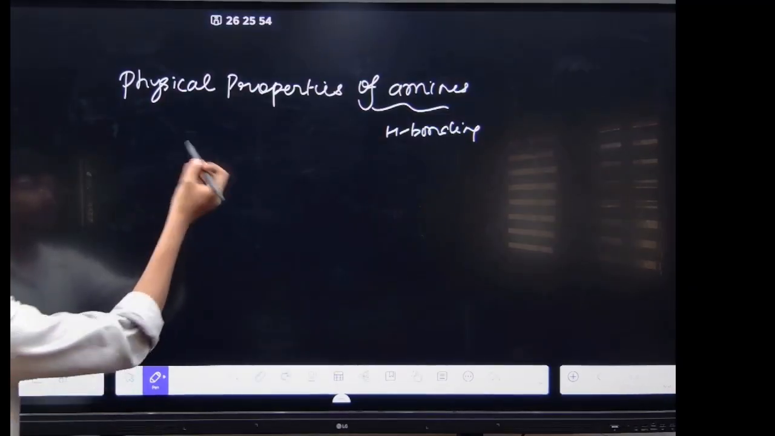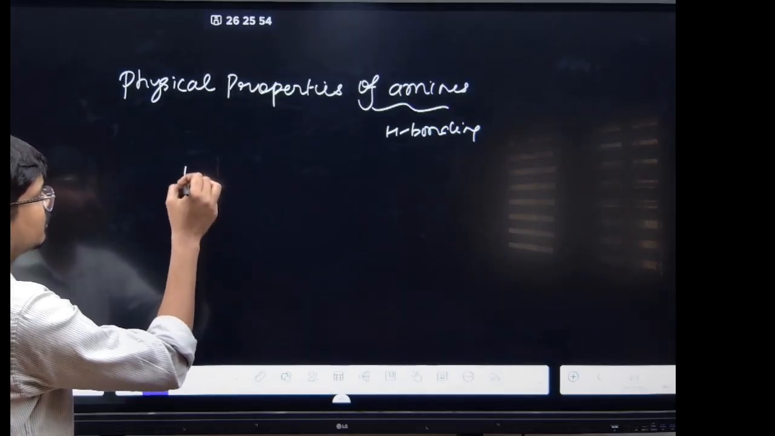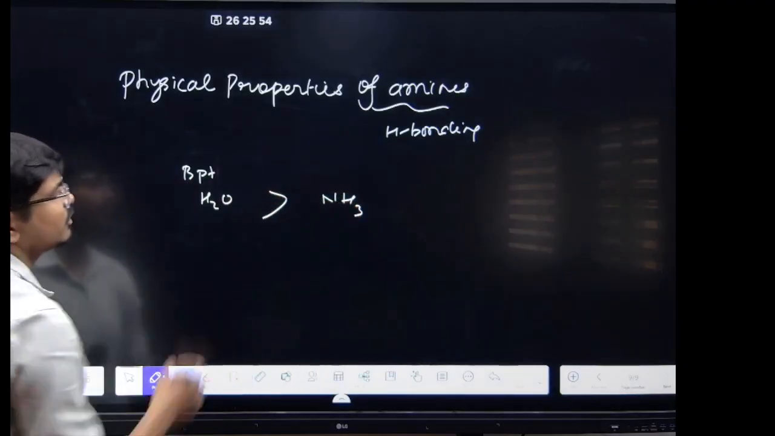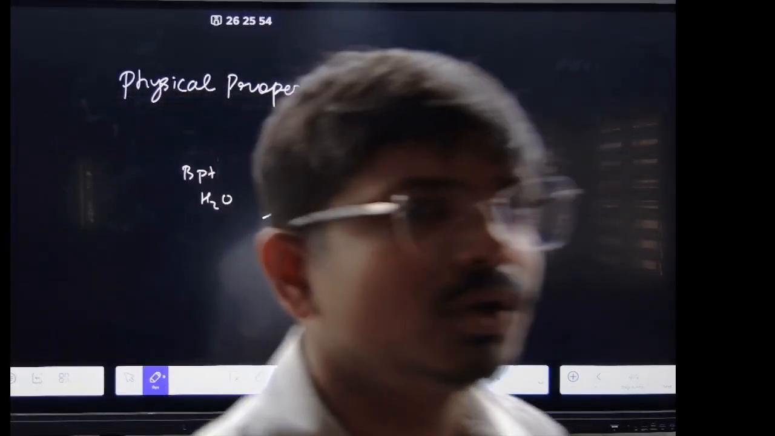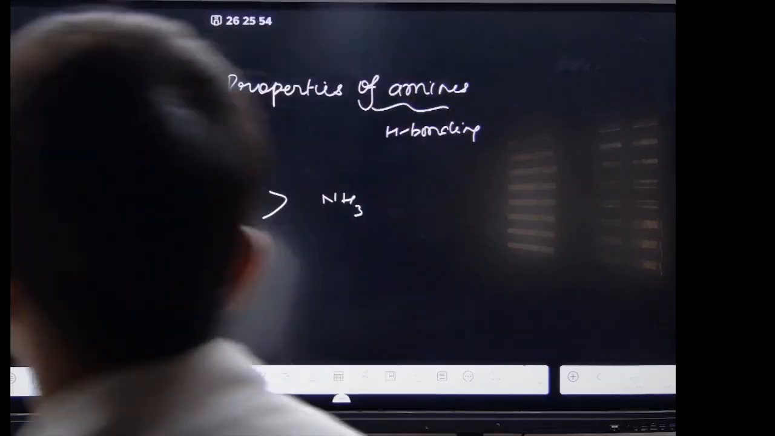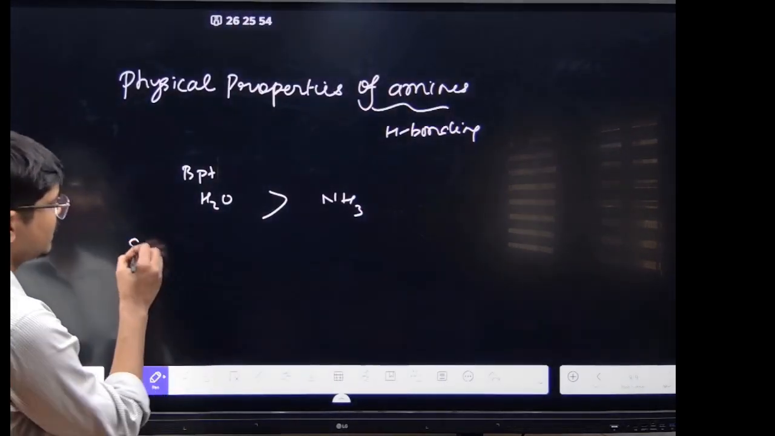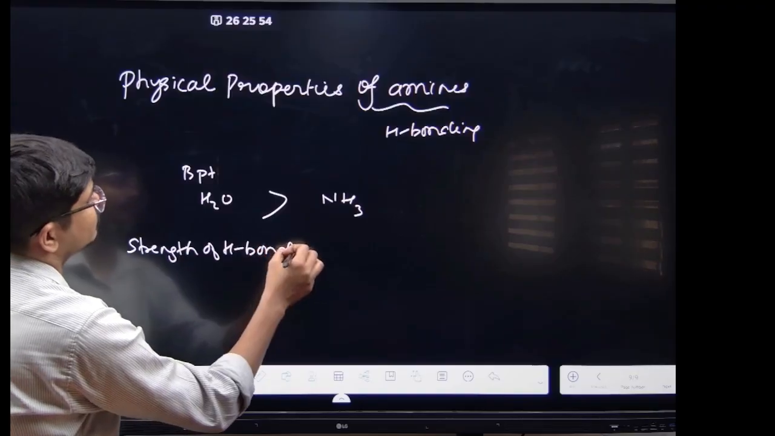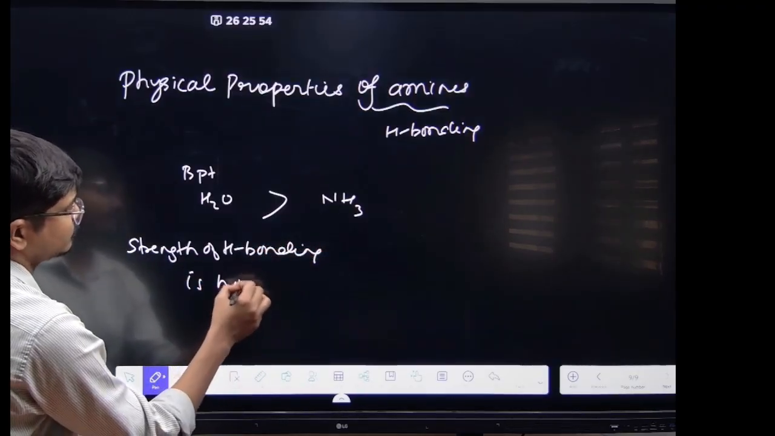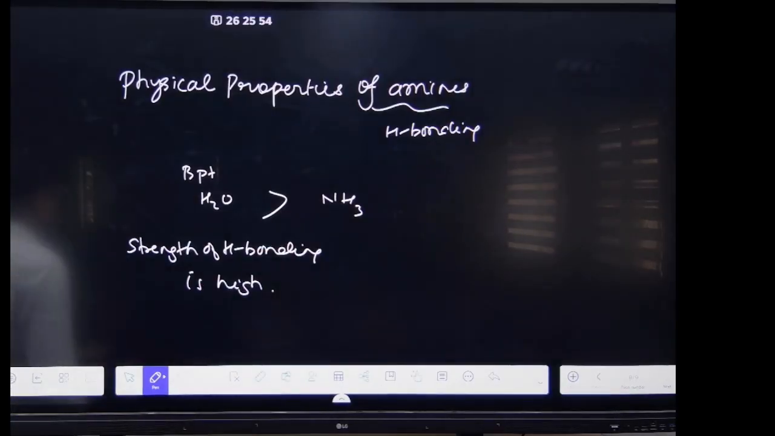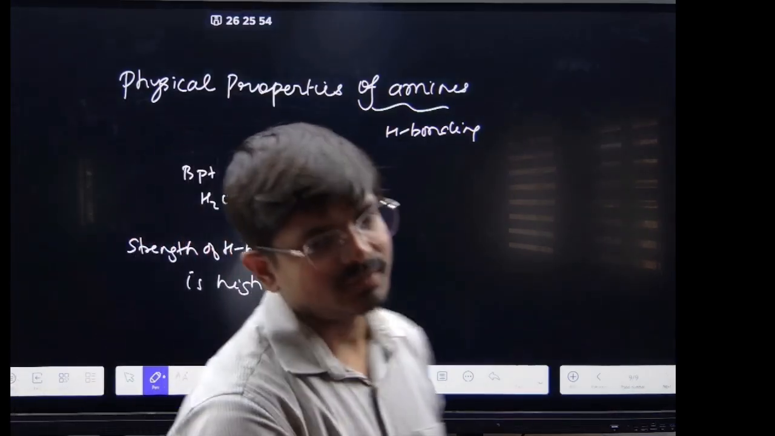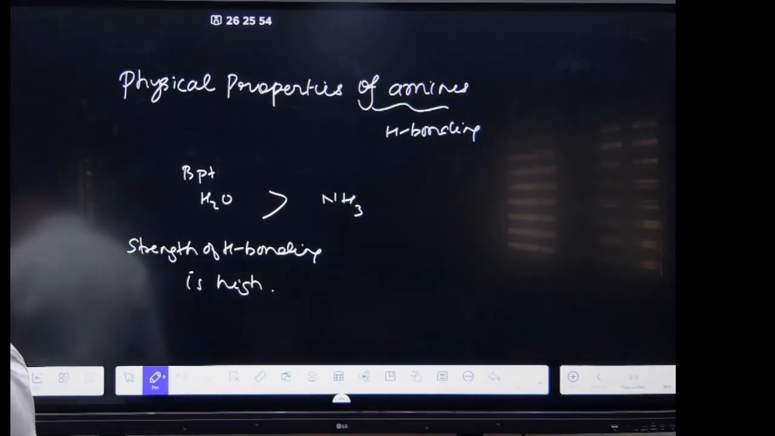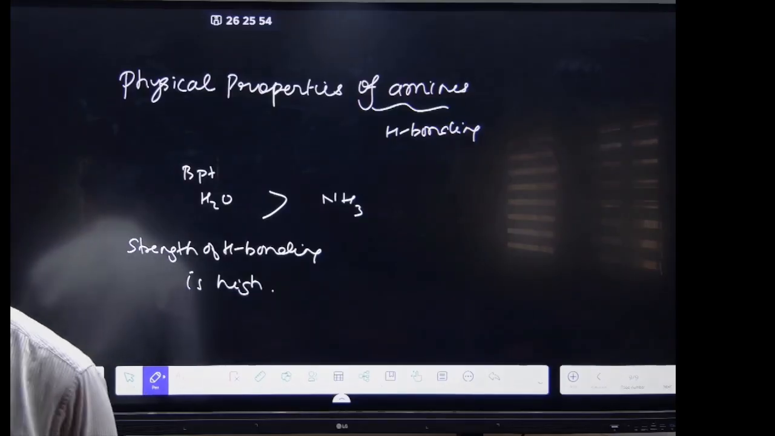Ammonia. So suppose someone wants to compare the boiling point of H2O and ammonia. The boiling point of H2O will be higher compared to ammonia, because the strength of hydrogen bonding is high in case of water. Got it? That's why water is a liquid and ammonia is a gas, although it has hydrogen bonding. Got it? अब लिखो. Now